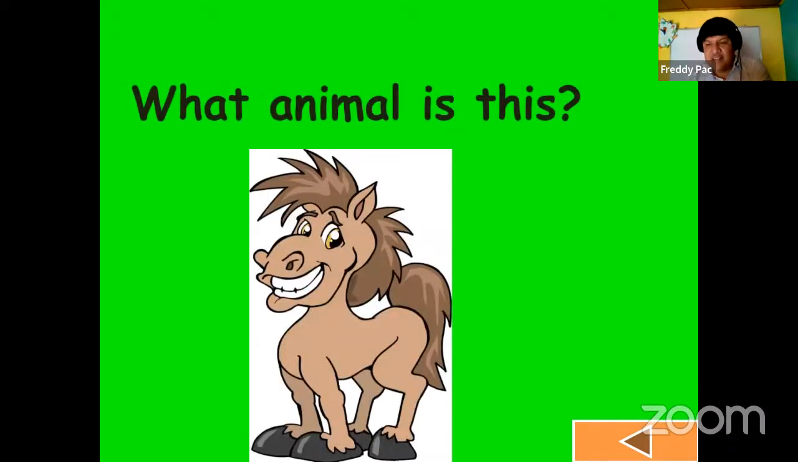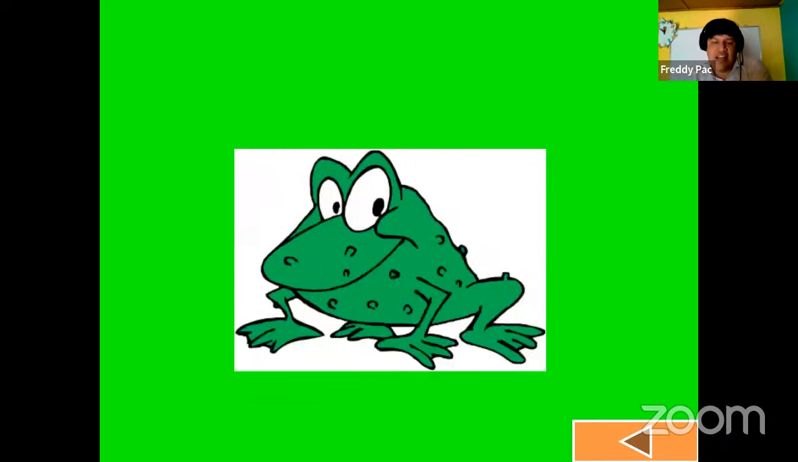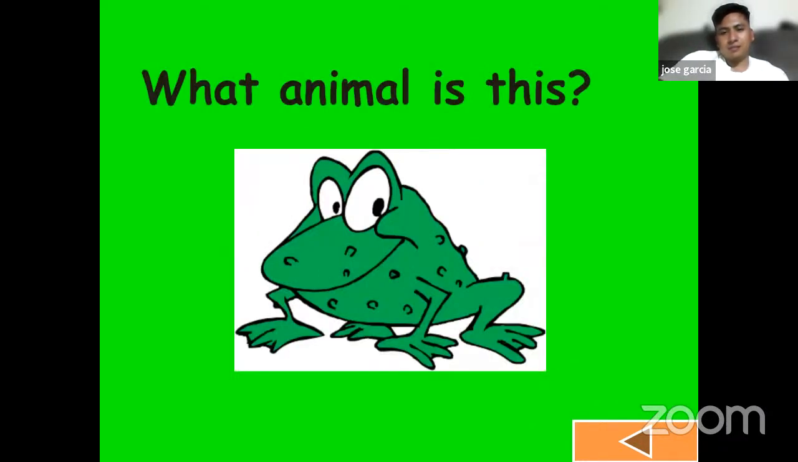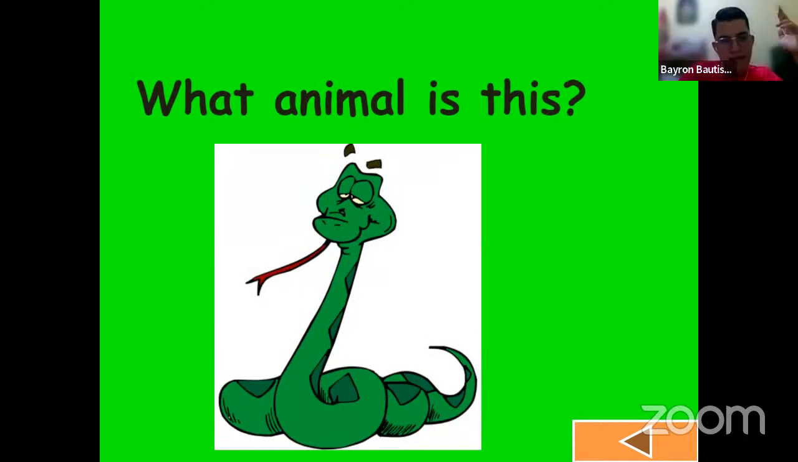But you will see. For example, what animal is this? A horse. It is also countable. 1 horse, 2 horses, 3 horses, 4 horses, etc. What animal is this? Frog. Yeah, 1 frog, 2 frogs, 3 frogs. What animal is this? A snake. So 1 snake, 2 snakes, 3 snakes.